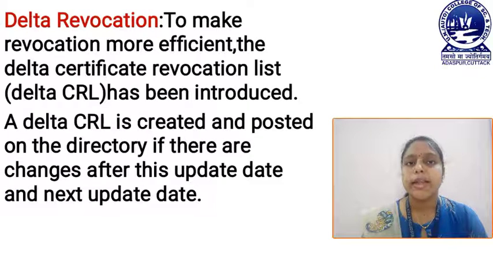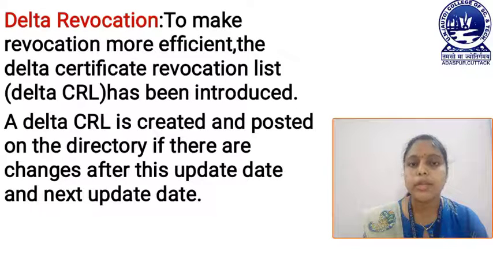Next one is delta revocation. Delta revocation is meant to make revocation more efficient. The delta certificate revocation list, that is the delta CRL, has been introduced, and a delta CRL is created and posted on the directory if there are changes between this update date and the next update date.